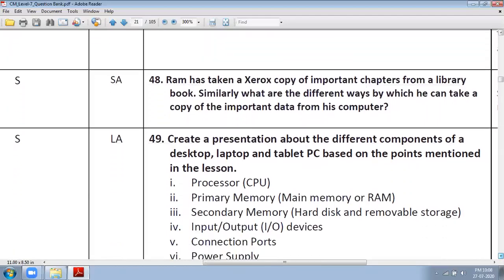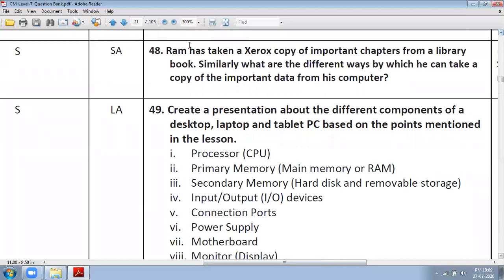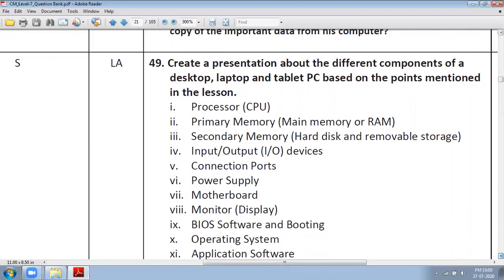So these are the activity based questions. Create a presentation about different components of a desktop. We have already studied all the components through the video lecture, so you can make the presentation. Ram has taken a Xerox copy of important chapters from a library book. Similarly, what are the different ways by which he can take a copy of important data from his computer? You have already studied in backup, so he can take it in a pen drive, in a CD, DVD or online drive. So in this way you can give the answer.